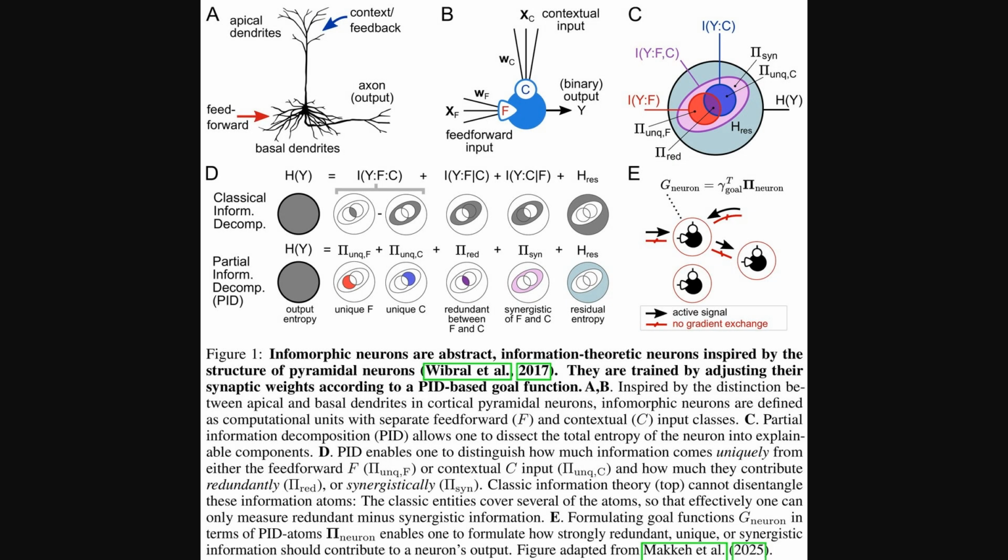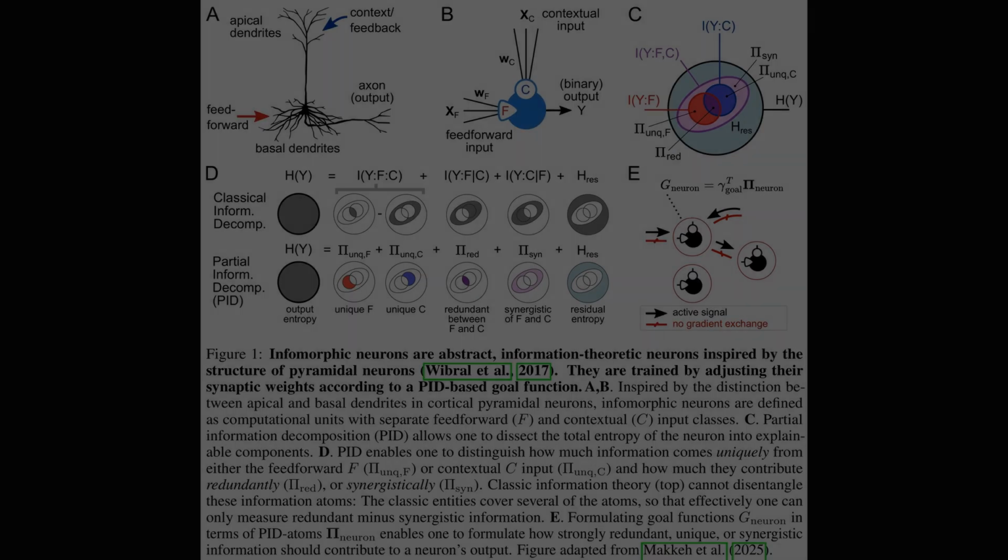Okay, so this first figure really lays out the groundwork for these, quote, infomorphic neurons. It takes inspiration from biology, specifically pyramidal neurons, separating inputs into feed-forward and contextual streams. Then, it visualizes how partial information decomposition, or PID, breaks down the information flow. Unlike older methods, PID separates information into unique, redundant, and synergistic parts, which is crucial for setting those specific, local learning goals for each neuron, as shown in the bottom right.